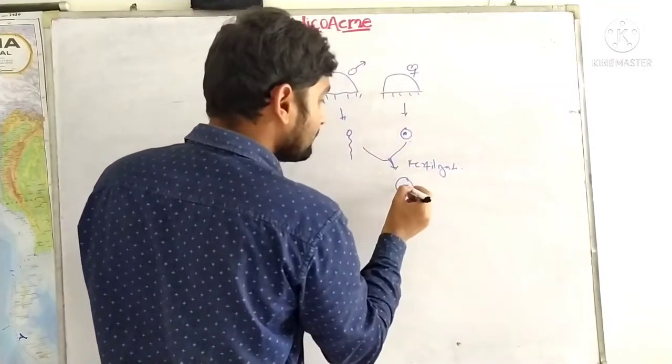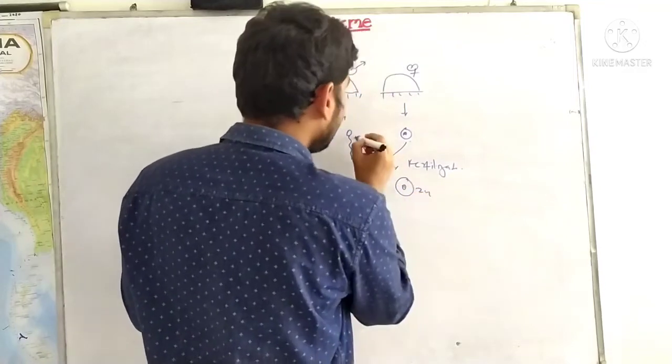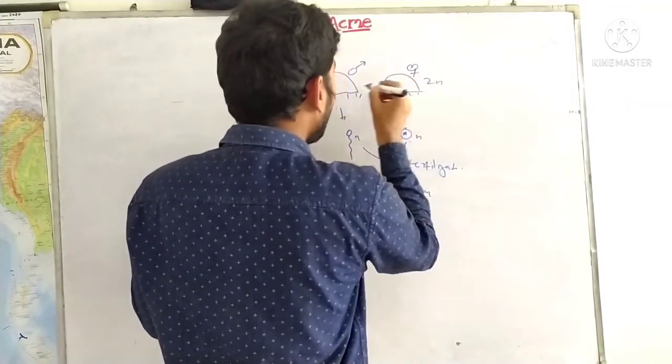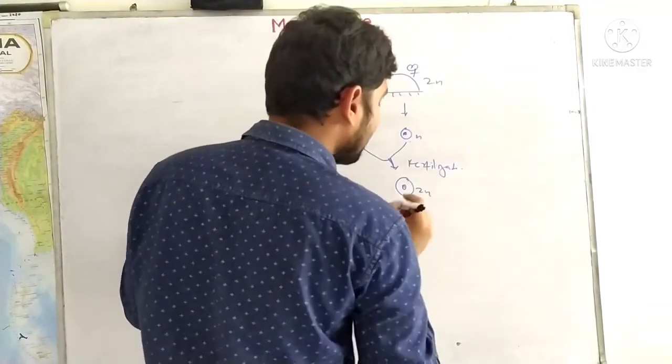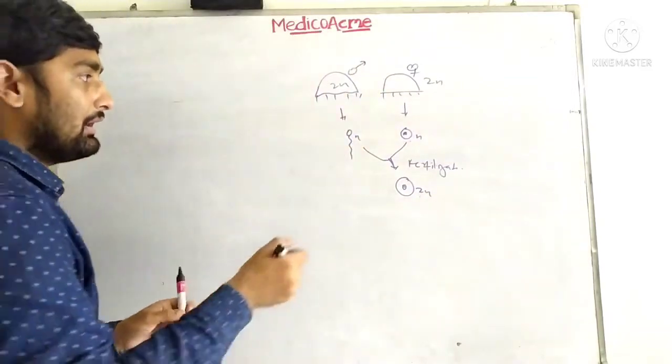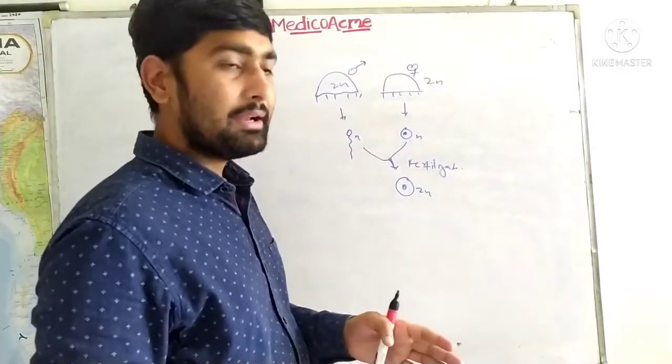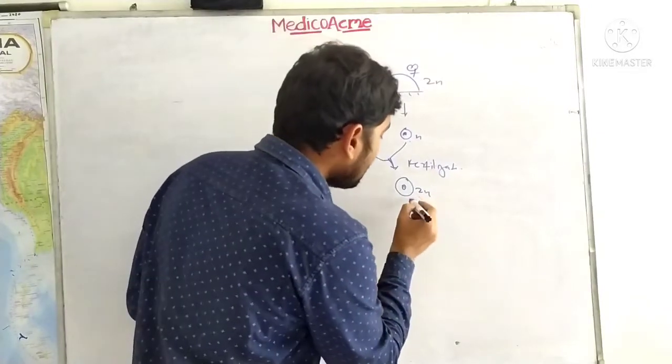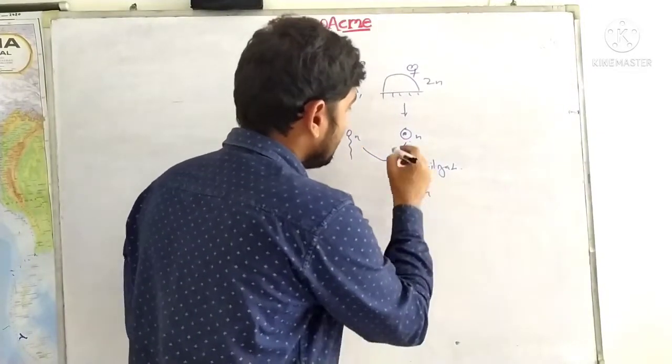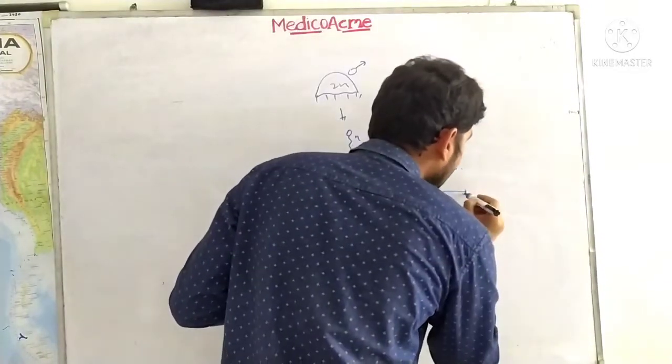So this will give the zygote, which is actually 2N. So these are N, these are N, these are 2N, these are 2N, but they will give rise to the zygote 2N after the union of N and N, that is male and female gametes. So now these zygotes will undergo cleavage.